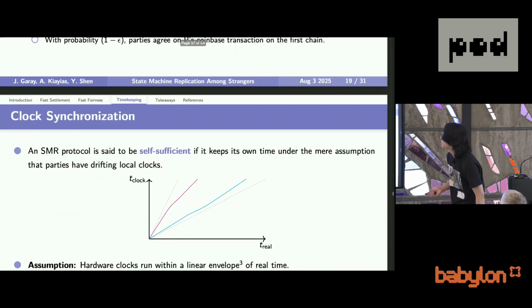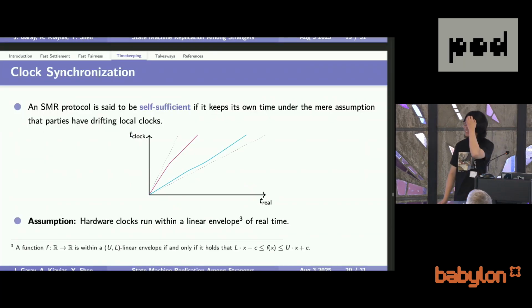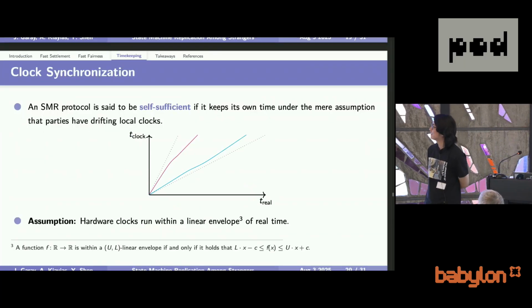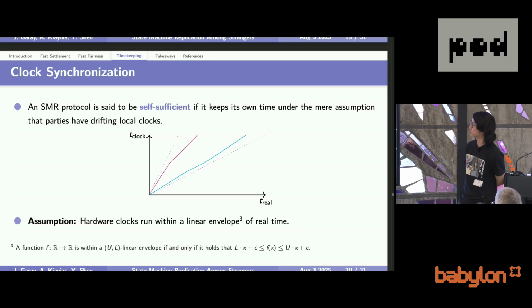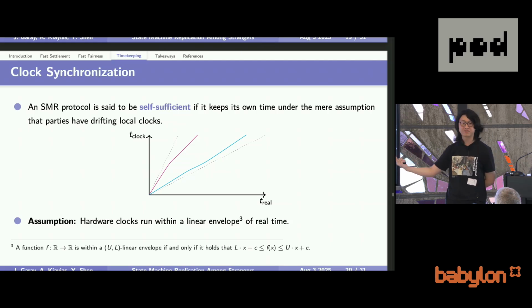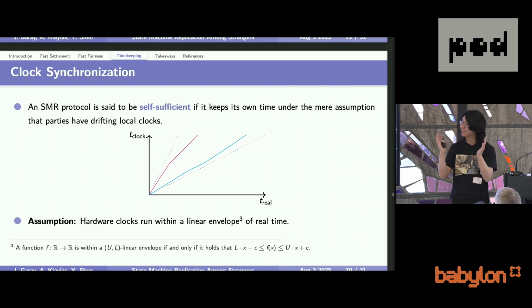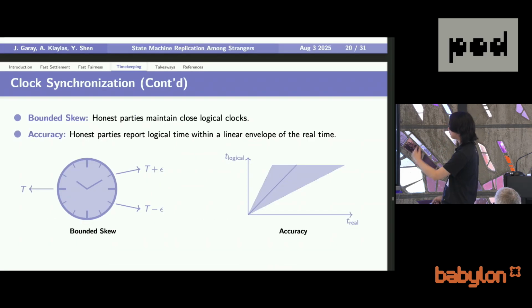OK, so that's it. And the last property that we are looking at is clock synchronization, the self-timekeeping property. For this property, we need to do clock synchronization. That's because, remember, we are in this drifting clock model. The local clocks run at different speeds. If you don't do anything, they will deviate from each other. The honest parties will deviate from each other unboundedly, which means that you have to tighten the clock skews periodically.